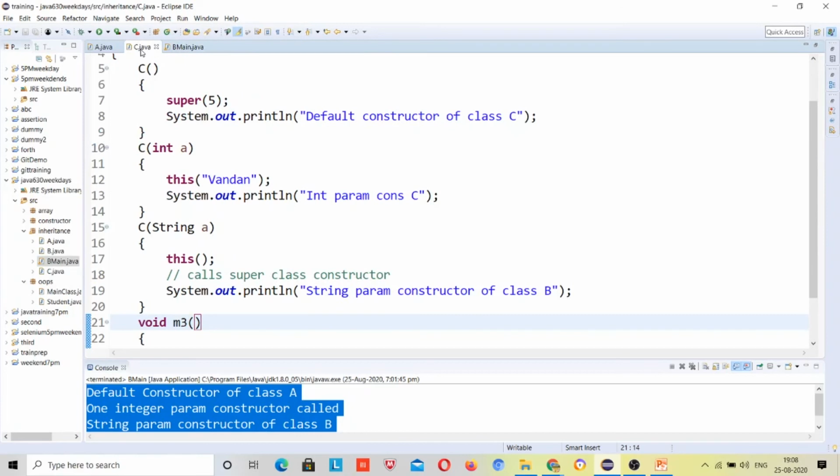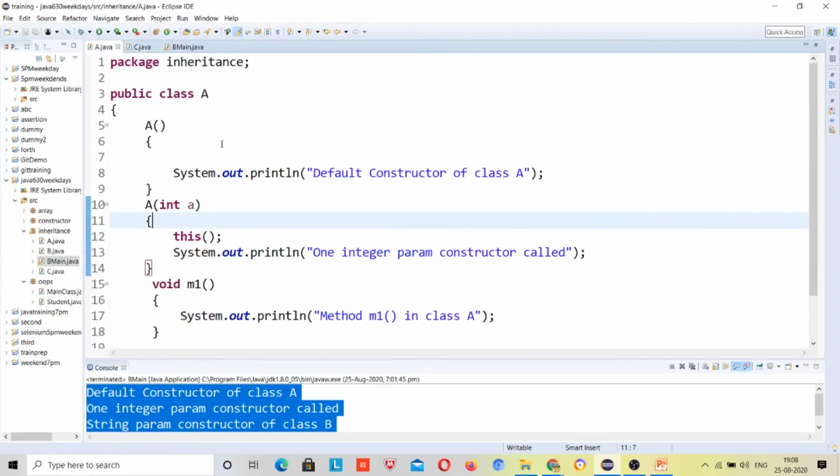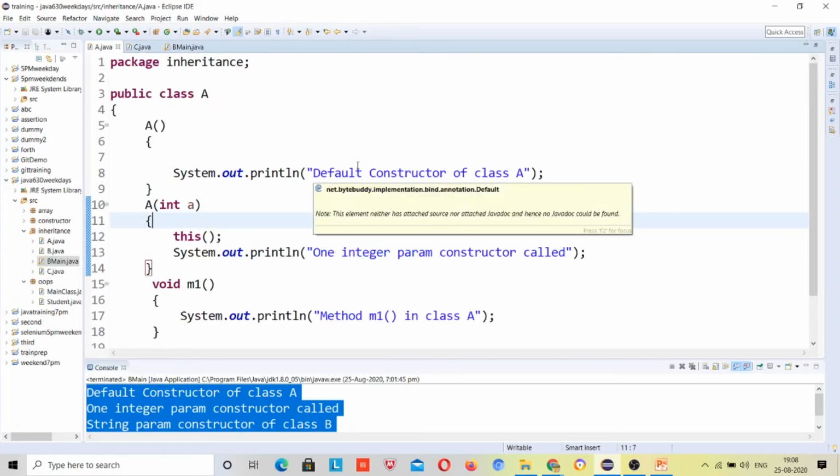After that, it goes to class C. In this class C, super is declared. The super constructor is the parameterized constructor, and since class C extends A, it will go to class A.